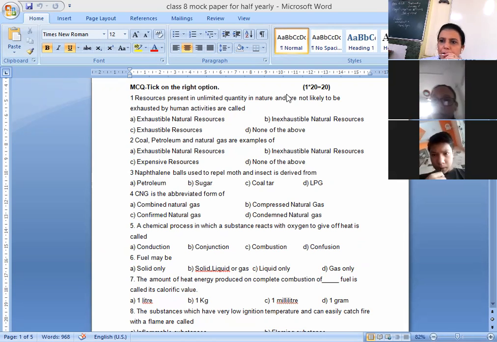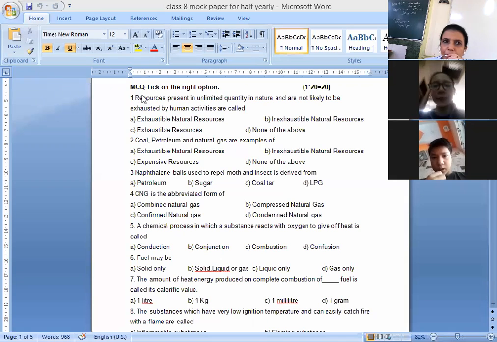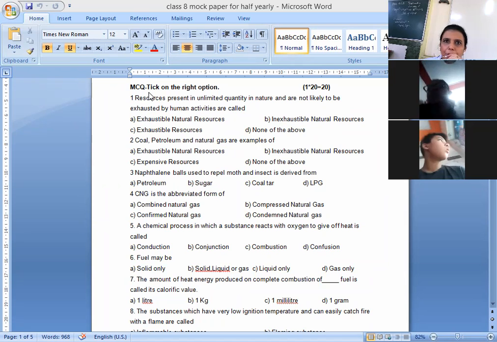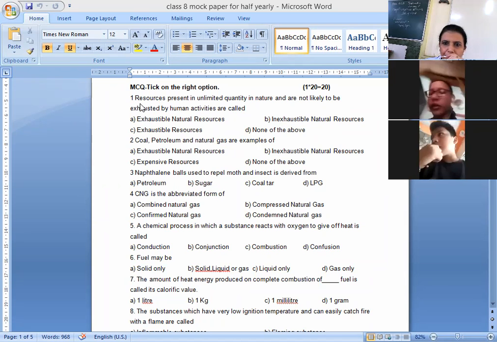Today we are going to discuss the mock paper of class 8. Let's do it. First of all, there will be MCQs that you have to write on the OMR sheet.